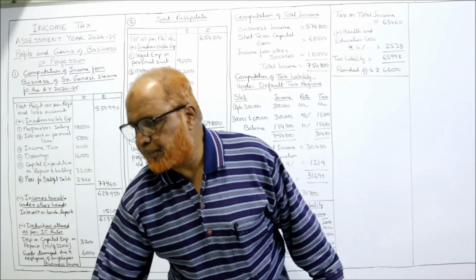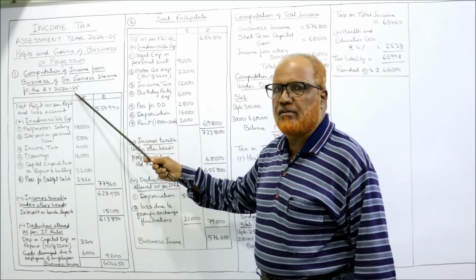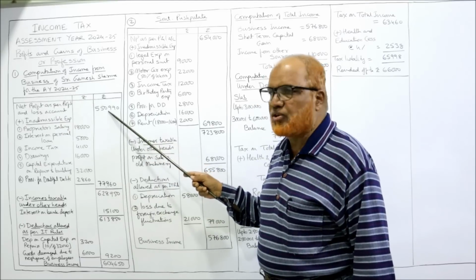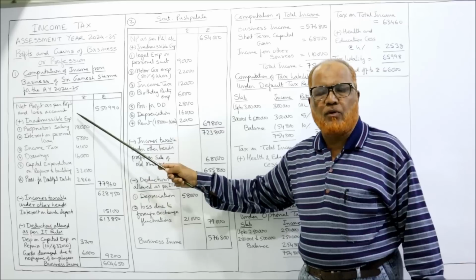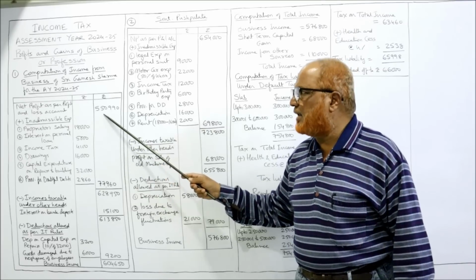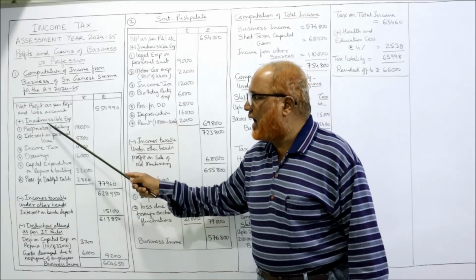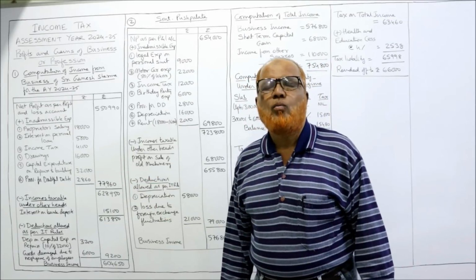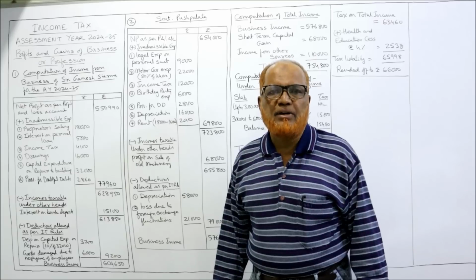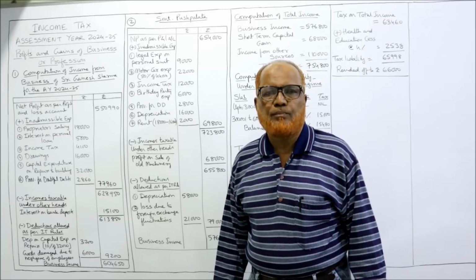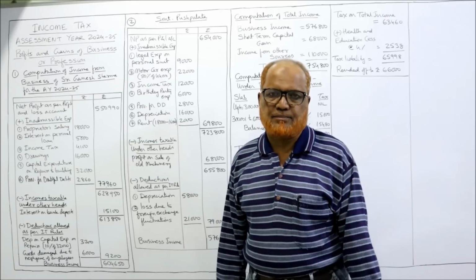So here you can see computation of income from business of Sri Ganesh Sharma for the assessment year. Then the format, two columns at the extreme right hand side. First we will start with net profit as per profit and loss account. It is given 5,50,990. To this we have to add inadmissible expenses. What do you mean by inadmissible expenses? The expenses which are debited to profit and loss account but which are not allowed by Income Tax Act.